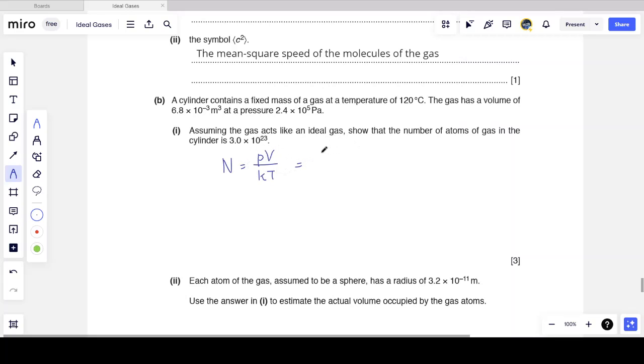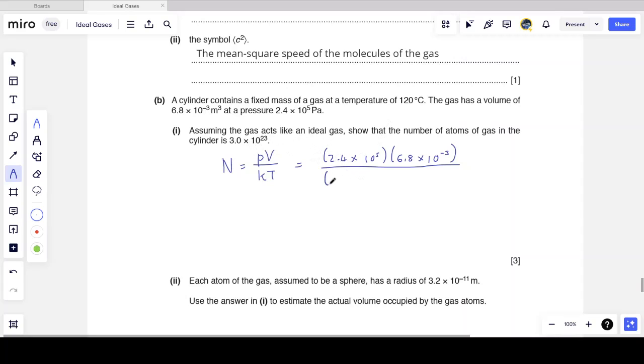N is PV over KT. Pressure is given in the correct unit, so that's 2.4 times 10 to the 5 pascals. Volume is also given in the correct units, 6.8 times 10 to the minus 3. Now notice these questions from different exams all have the same orders of magnitude. The pressure is always 10 to the 5 pascals. Volume is 10 to the minus 2, 10 to the minus 3 cubic meters. Temperature is not more than 150 degrees Celsius. And so you can see a pattern emerging. And even the number of molecules, 10 to the power 23.